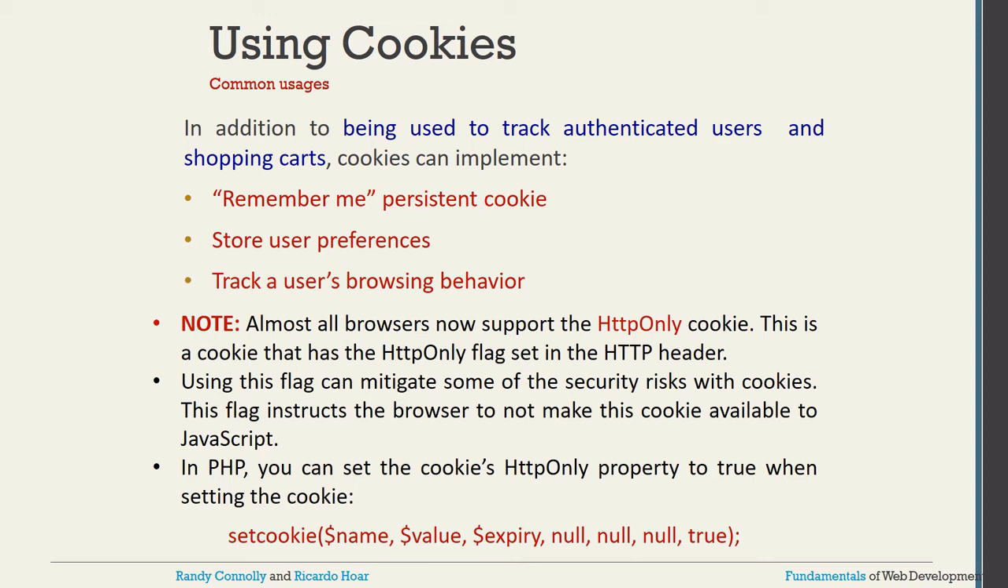Almost all browsers now support the HTTP only cookie. This is a cookie that has the HTTP only flag set in the HTTP headers, and using the flag you can reduce the security risks with cookies. This flag instructs the browser not to make the cookie available to JavaScript. Okay, if that cookie value is available in JavaScript, then again there is a security problem. So that's why you can instruct the browser not to make the cookie available to JavaScript. In PHP, you can set the cookie's HTTP only property to true when setting the cookie. So by default you see setcookie with name, value, expiry, then null, and the last value is true. These are all the parameters we can pass with the help of setcookie.